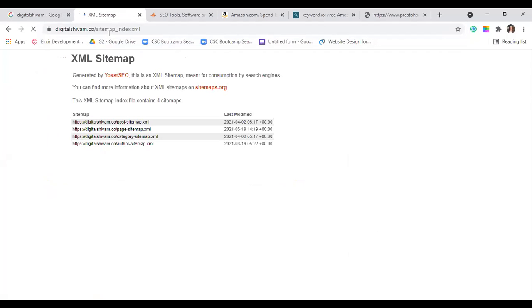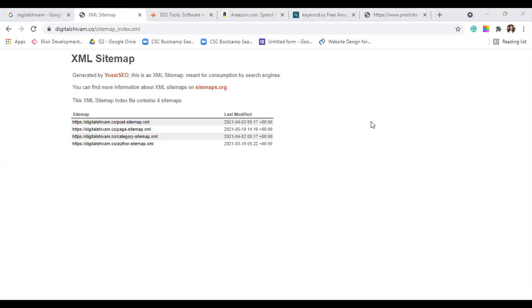See, this is the sitemap the owner of this website has already created, because it says Yoast SEO. It says Yoast SEO for a reason: this is a website created on WordPress. Does anyone know what plugins are? Does anyone know what plugins are? Okay, so I don't have to explain that.